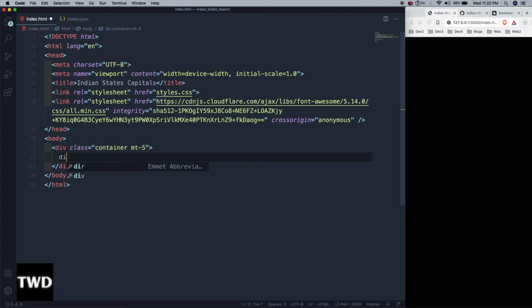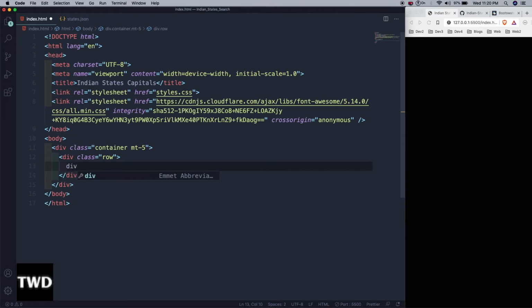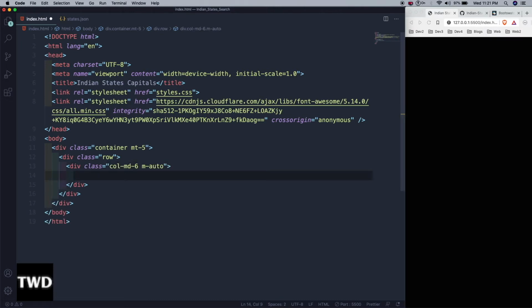Then div.row I will give, and then div.col-6, and I want two classes, so m-auto, like this.